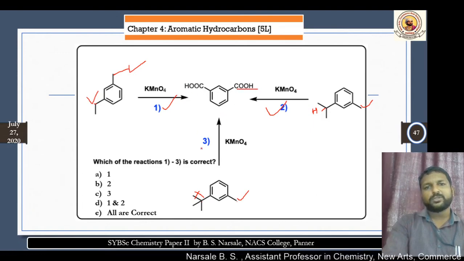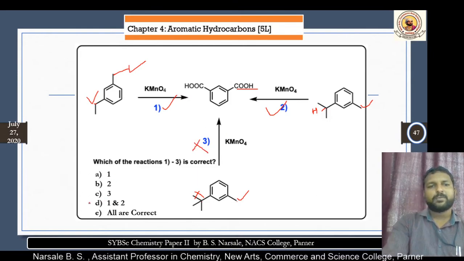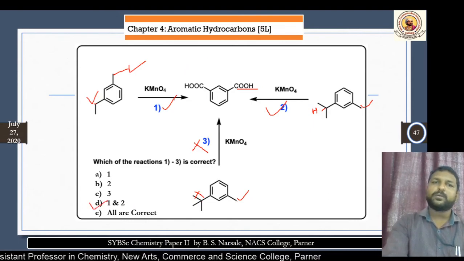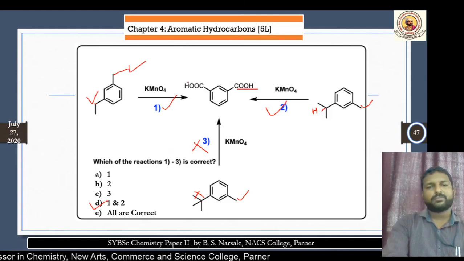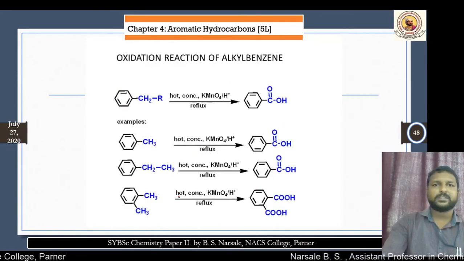The second COOH group is not formed. Hence, this product will not be obtained from the third reaction. Therefore, the correct answer is D. 1 and 2 will give the side chain oxidation for the preparation of this product, but not the third one. Okay, let's consider another reaction.